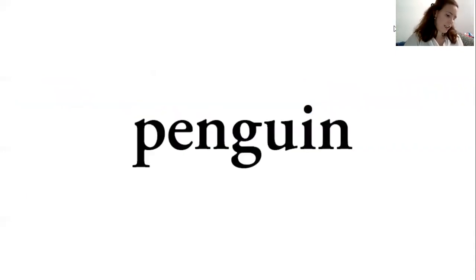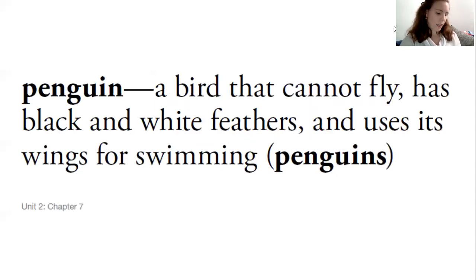All right, the next word, this is a fun one, is penguin. P-E-N-G-U-I-N, penguin. I see P is a consonant, E is a vowel, N and G are consonants, U is a vowel, I is a vowel. Together they will make one sound, and N is a consonant. So we have 2 vowel sounds, penguin. And a penguin is a bird that cannot fly, has black and white feathers, and uses its wings for swimming.